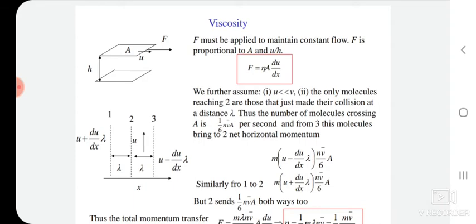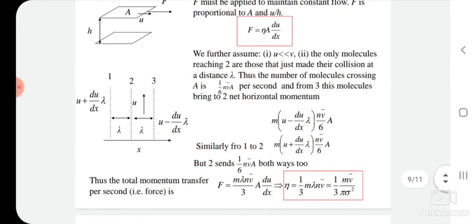With the help of momentum, we can explain the viscosity of that fluid. So we are getting eta equal to 1 by 3 m lambda n v bar, which is 1 by 3 into m v bar by pi sigma square.